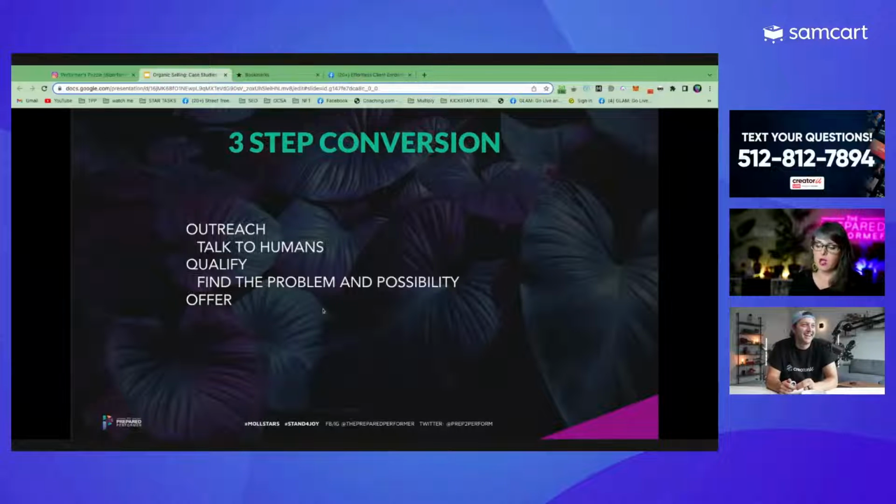So I do know this offer piece is nuanced and you may need a little bit of support or guidance on how to do this. You're going to maybe do it wrong at first, but it's okay. You're going to figure it out as you go.